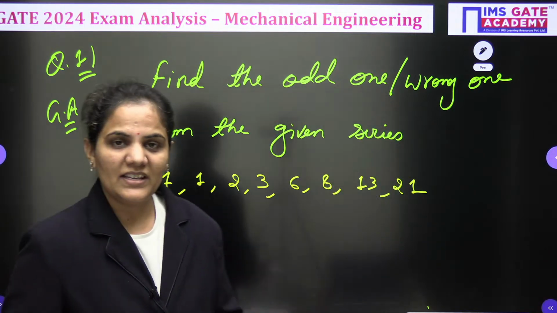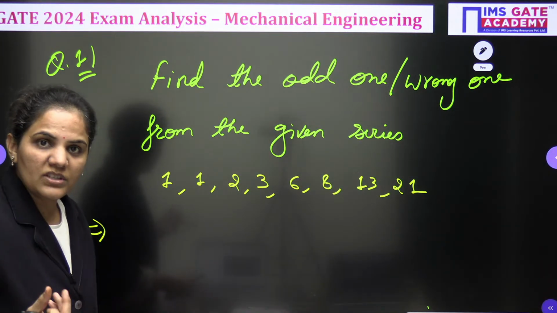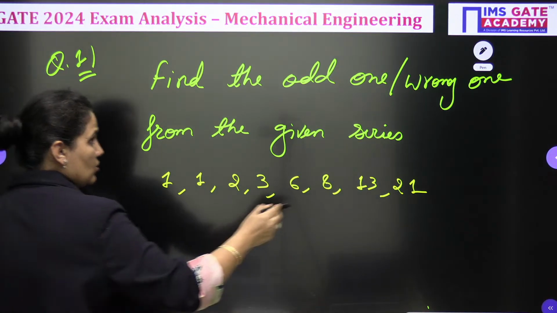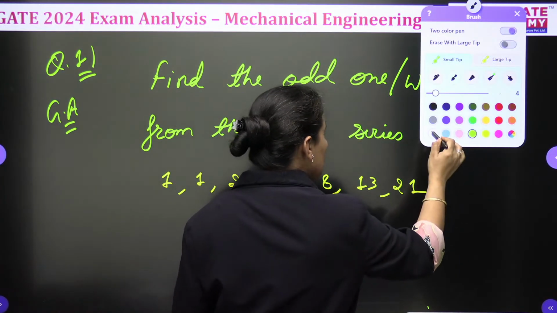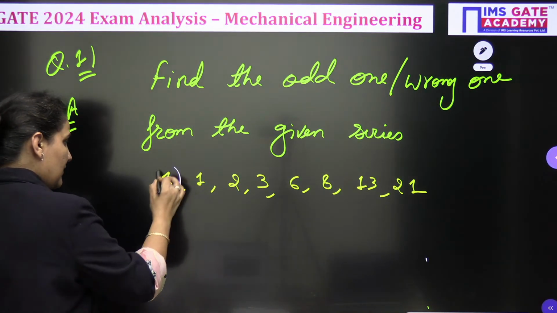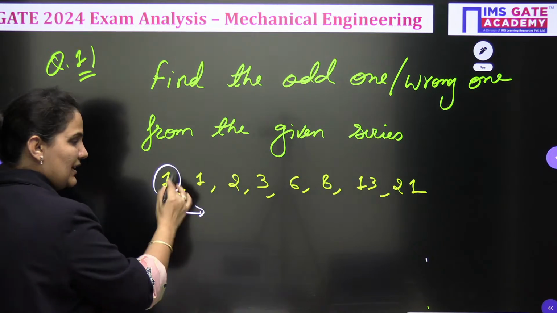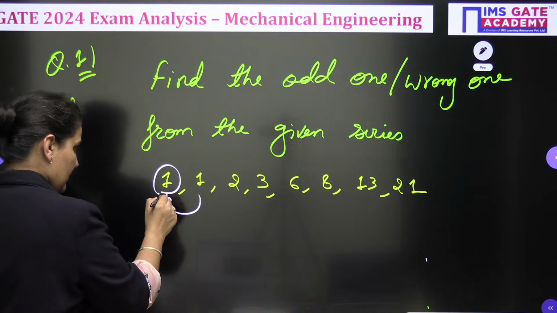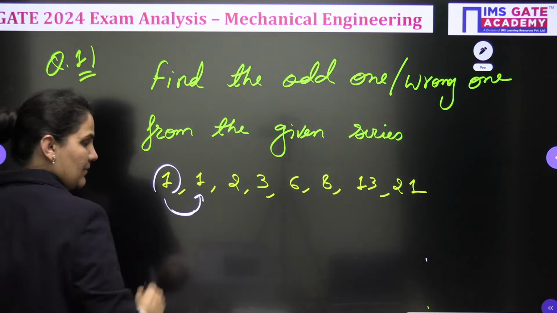Let's approach it very easily. We need to use some relation here. Let's see what relation is working. Each number is the sum of the previous two. After the first 1, the next number is 1.